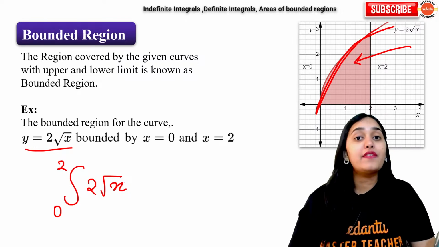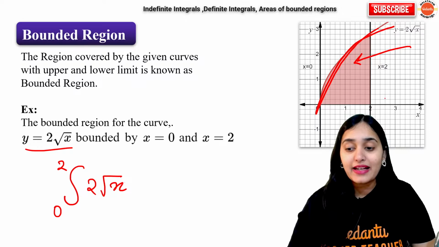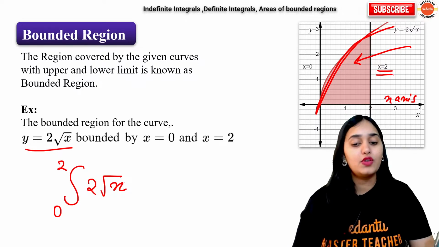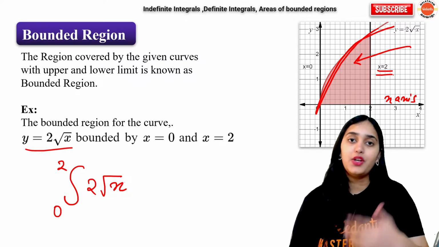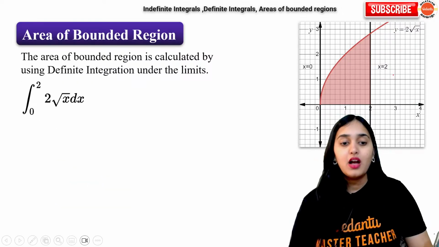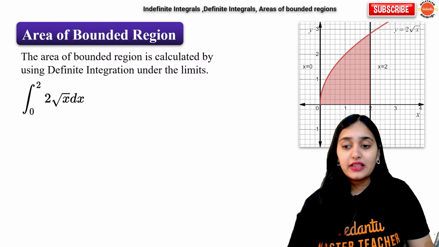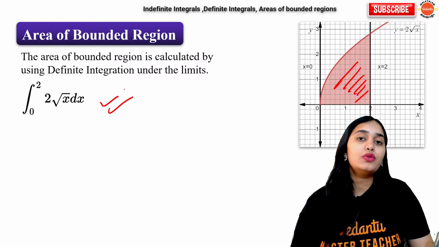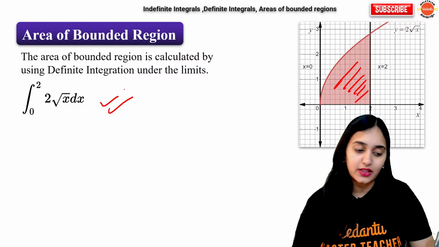So it will give you the area between the x axis and the line x equal to 2. This red area can be calculated using the integration of 2 root x with respect to dx from 0 to 2.